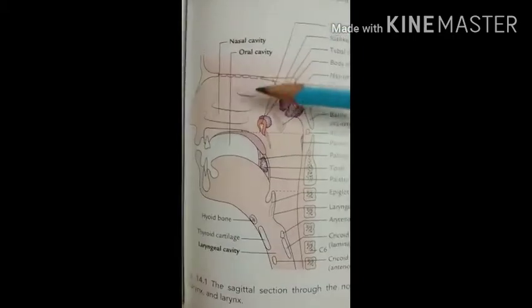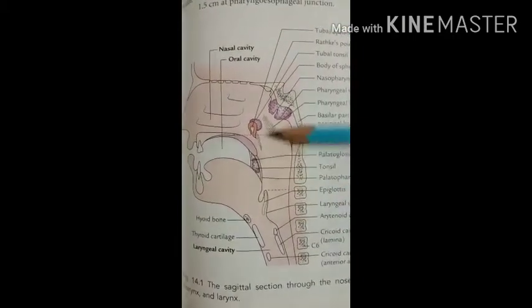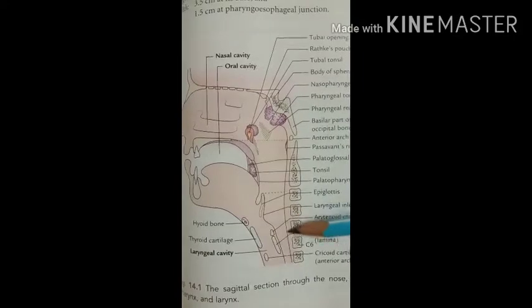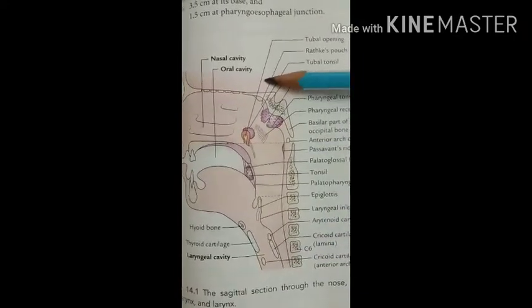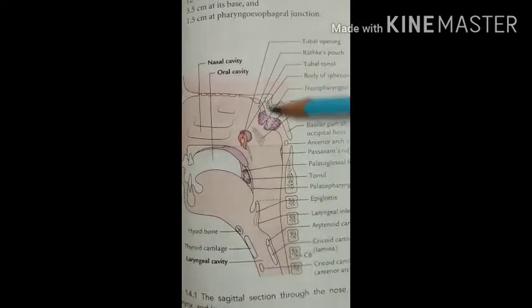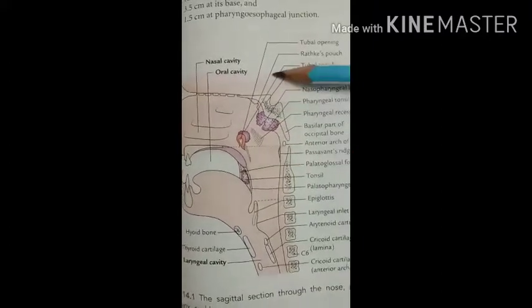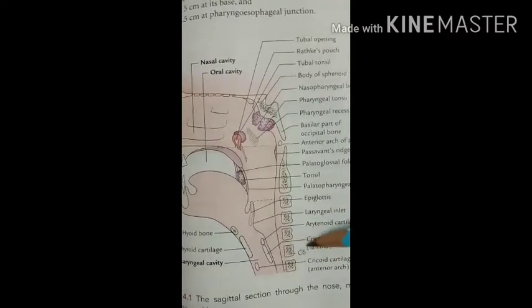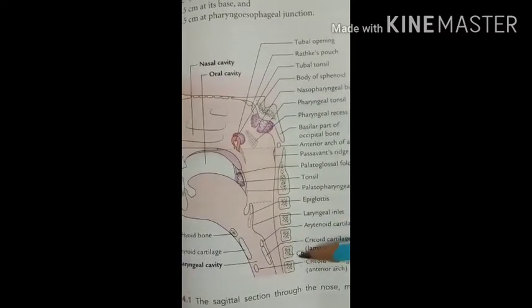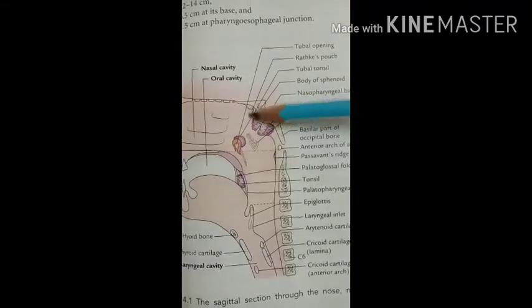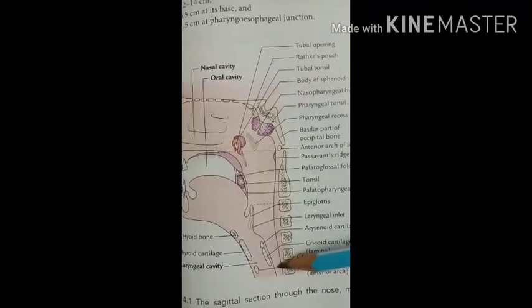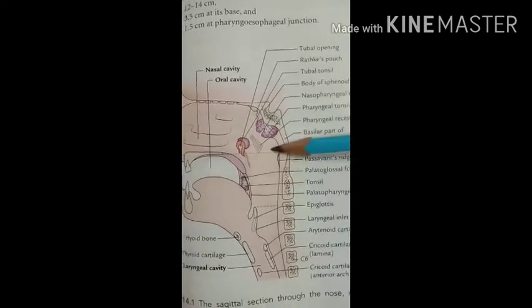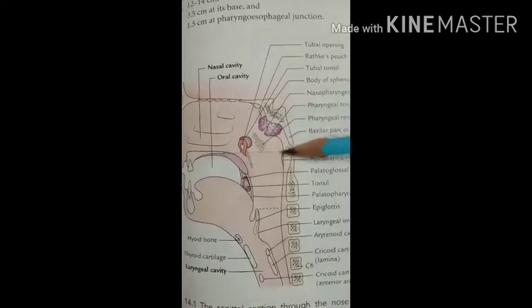So let's see the detailed structures related with the pharynx. Here in this diagram you can see the pharynx, from this region to this region. It is a tube 12 to 14 centimeters long that extends from the base of skull to the sixth cervical vertebra. Here you can see the C6 vertebra and this is the base of the skull. From this region to this region, about 12 to 14 centimeters in length. So that is the pharynx.